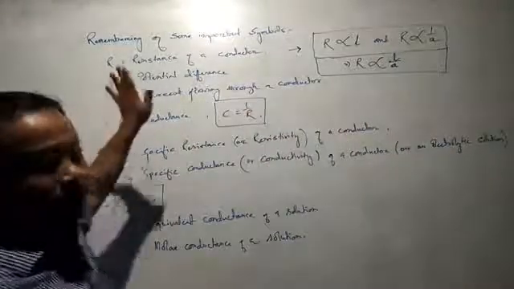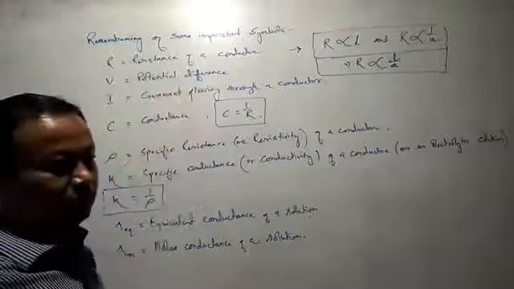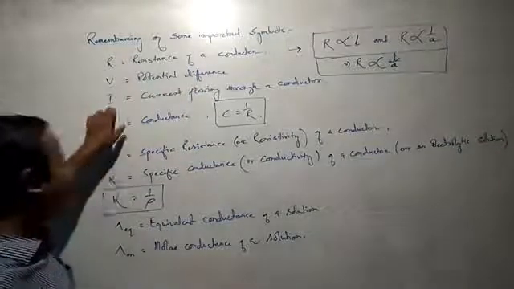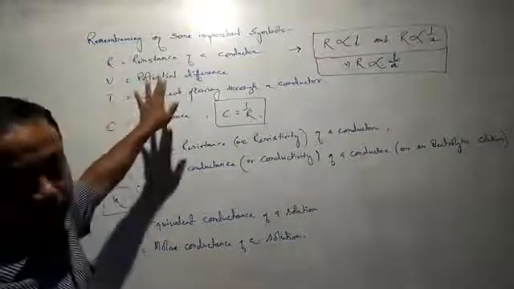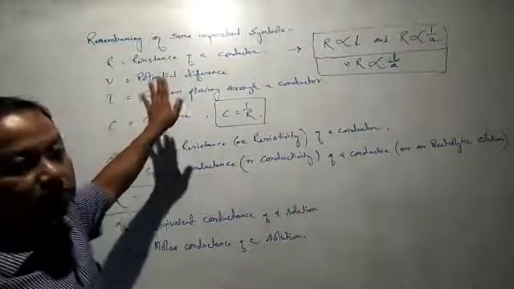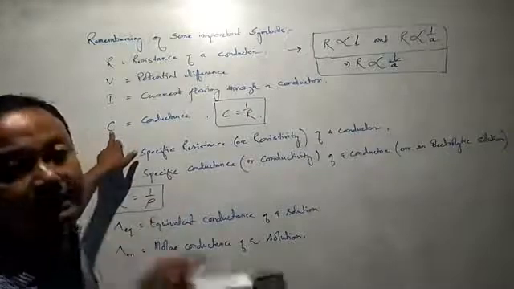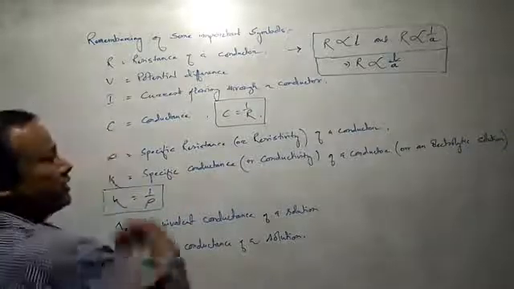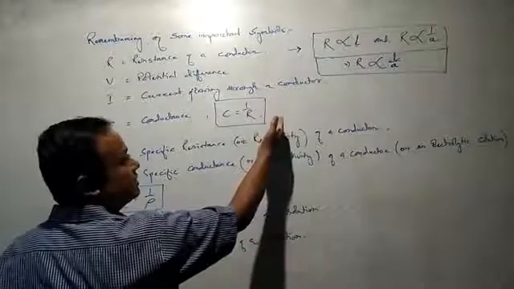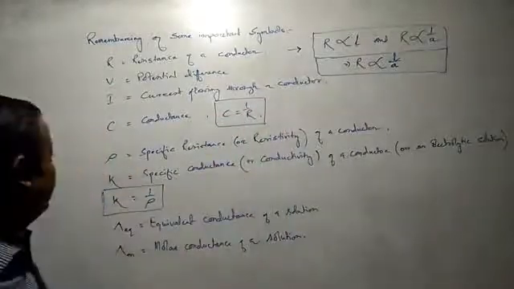Capital V represents the potential difference across the conductor. I represents the current flowing through a conductor. Capital C represents the conductance, which is the reciprocal of resistance.